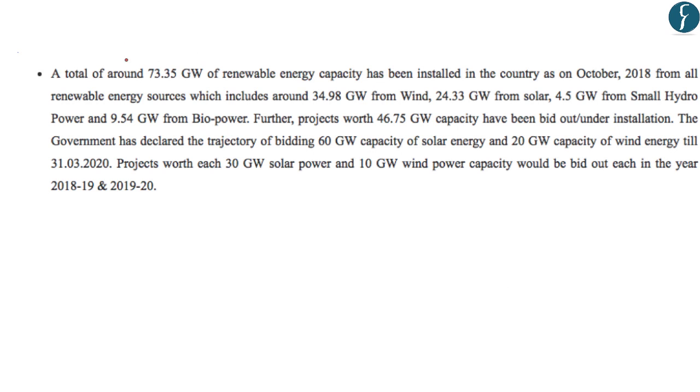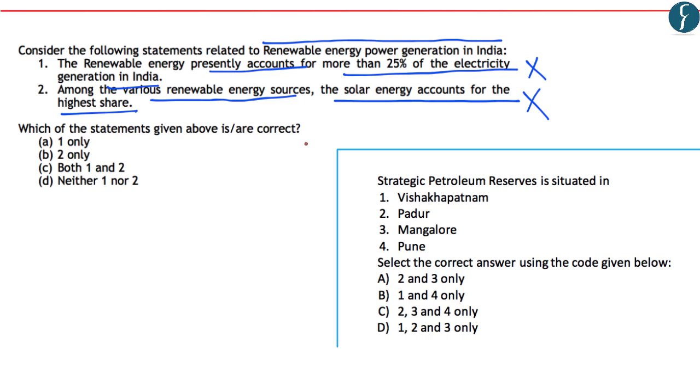As you can see, a total of around 73.35 gigawatt of renewable energy capacity has been installed in the country as of October 2018 from all renewable energy sources, which includes 34.98 gigawatt from wind, 24.33 gigawatt from solar, and 4.5 gigawatt from small hydropower. So on this note, the second statement becomes incorrect because it's not solar energy but rather wind energy which accounts for the highest share. Now renewable energy presently accounts for roughly around 21% and not more than 25% of electricity generation in India. So on this note, both statements are incorrect. So here D is the correct answer.